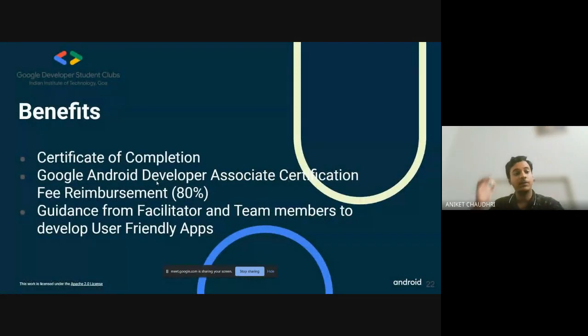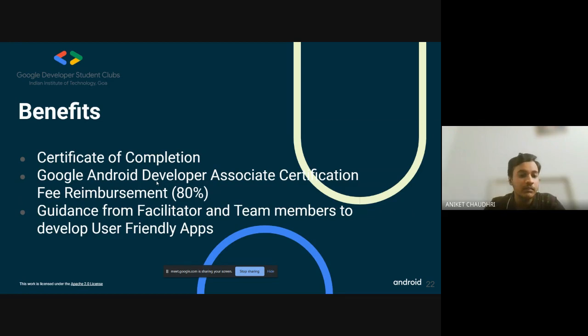So, coming to the benefits you will receive from attending this program. First of all, you must remember that learning is more important than any material rewards. Through this program, you will learn how to develop some great Android apps, and you will be guided by me as well as other team members, so that you can become a good Android developer, and you can take this as a job prospect also.